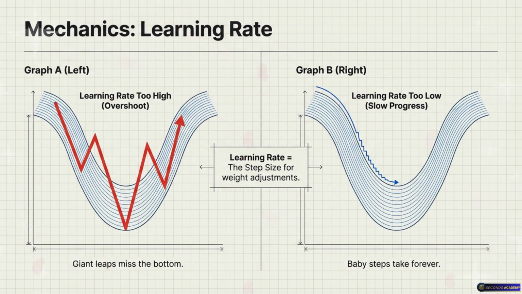What do you mean expensive? Let's say your learning rate is too low. Say you set it to 0.000001. You aren't just learning slowly. You might run your training cluster for a solid week, burn $5,000 in AWS GPU credits. Oh, wow. And your error rate will have moved from 50% to 49.9%.